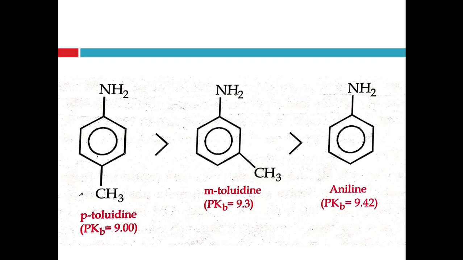So here the ortho isomer of the compound is not discussed, only meta and para isomers will be discussed. So para-toluidine and meta-toluidine, when compared in basicity, para-toluidine is more basic than meta-toluidine. That means the base strengthening effect of the electron releasing group is more exerted on the para position as compared to the meta position, right?